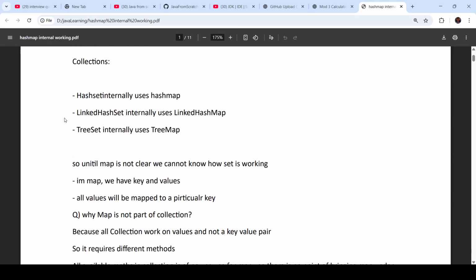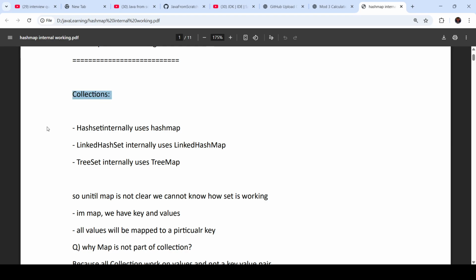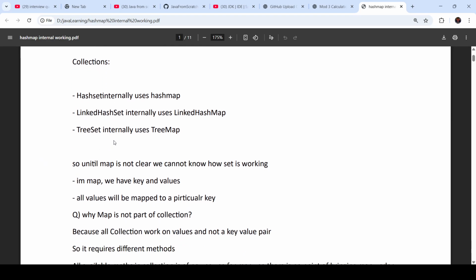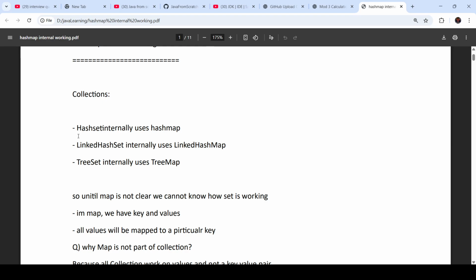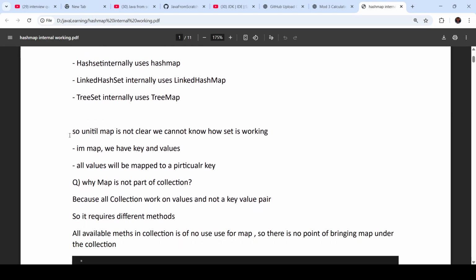In the collections, HashSet is internally using HashMap. LinkedHashSet is also internally using LinkedHashMap. TreeSet internally uses TreeMap. So before learning any set, we need to learn map, because map comes first and then comes set. Until map is clear, we cannot know how the set is working.